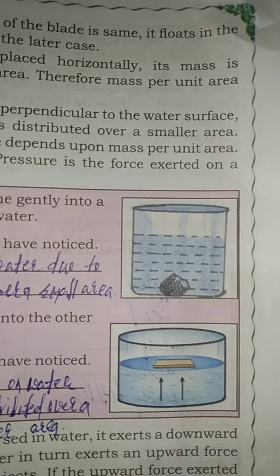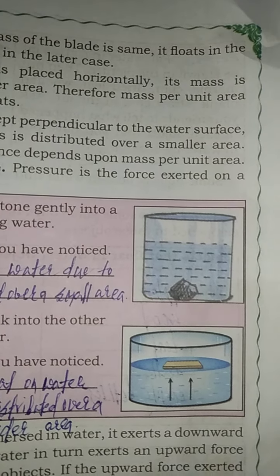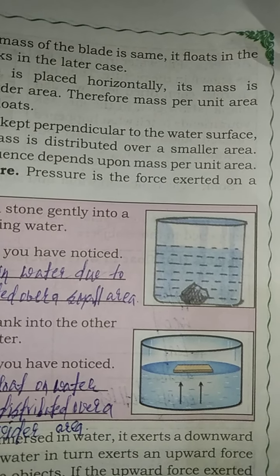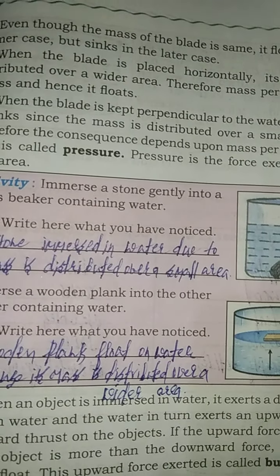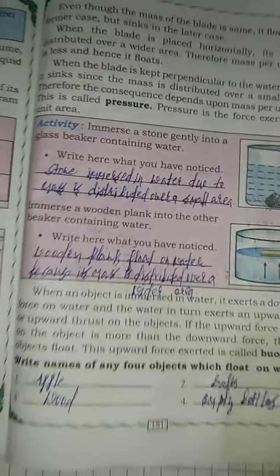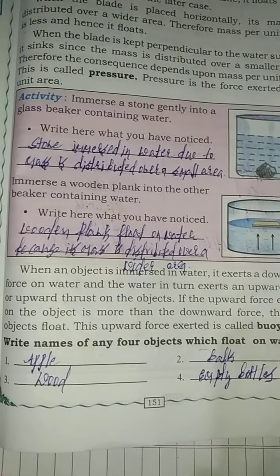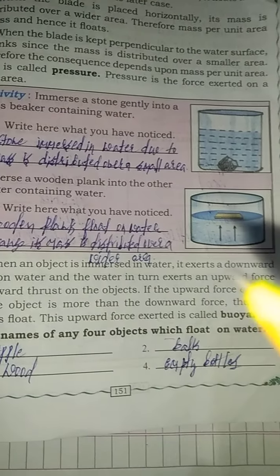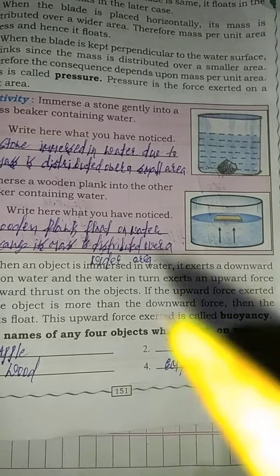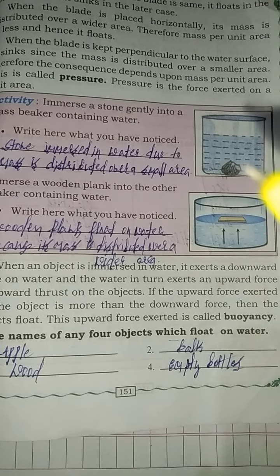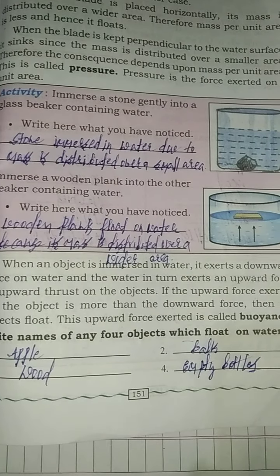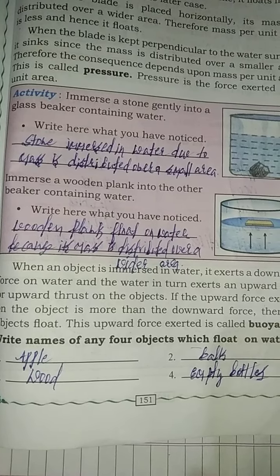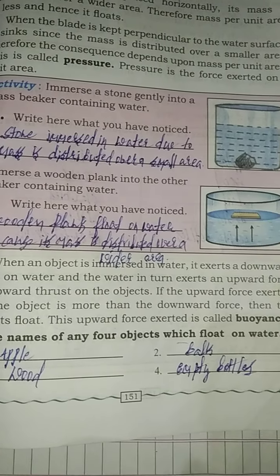Whereas in the first case the stone sinks in water because its mass is distributed over a small area. When an object is immersed in water, it exerts a downward force on the water, and the water in turn exerts an upward force, or upward thrust, on the object.